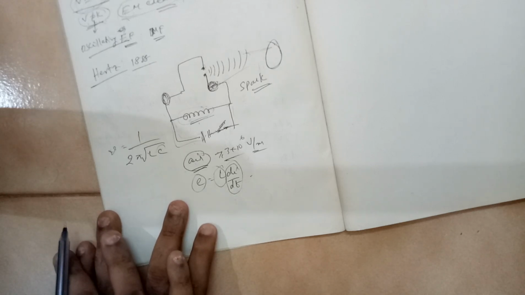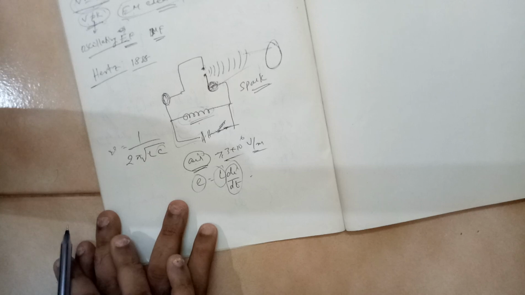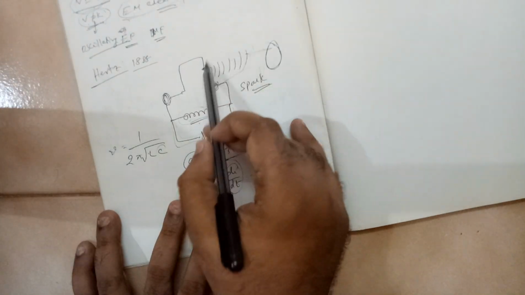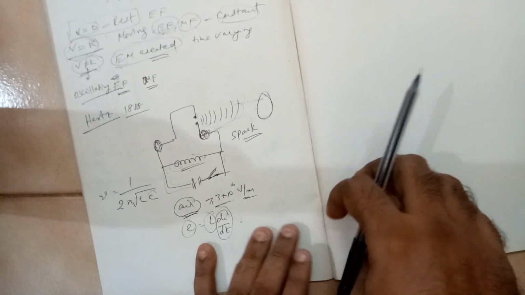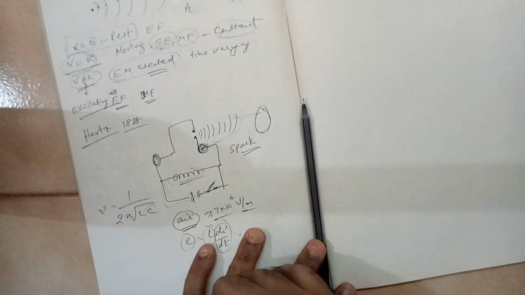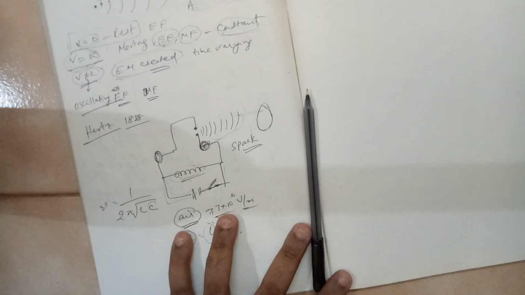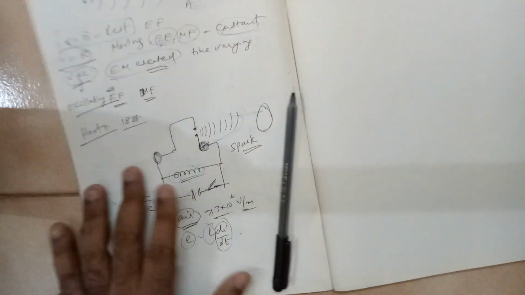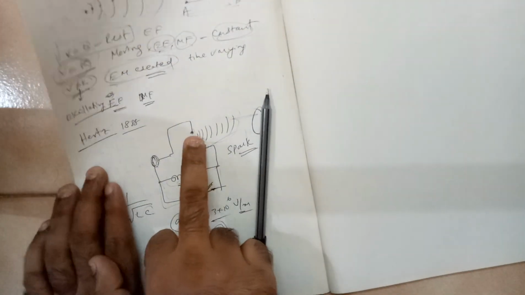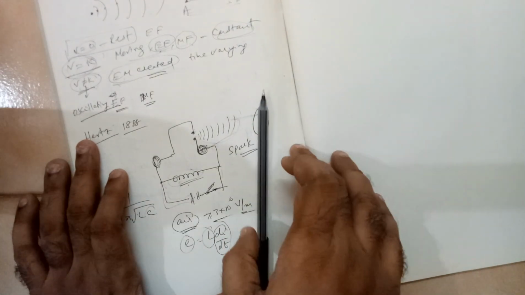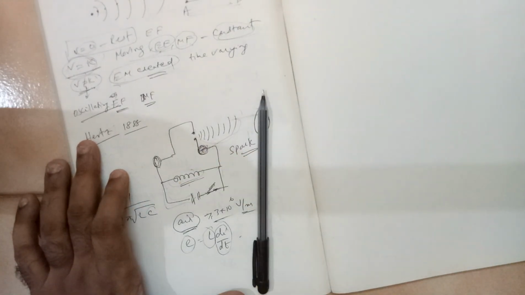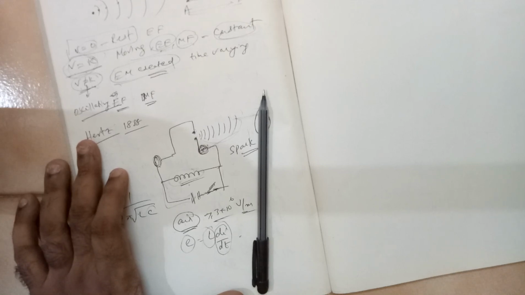So this was the experiment which was conducted by Hertz, and the property of this wave was entirely different from the regular properties observed for particles. Particles move from one point to another point, but here with the waves, you can keep the detector at some distance, and the detector will be able to sense the electromagnetic waves created in the process.